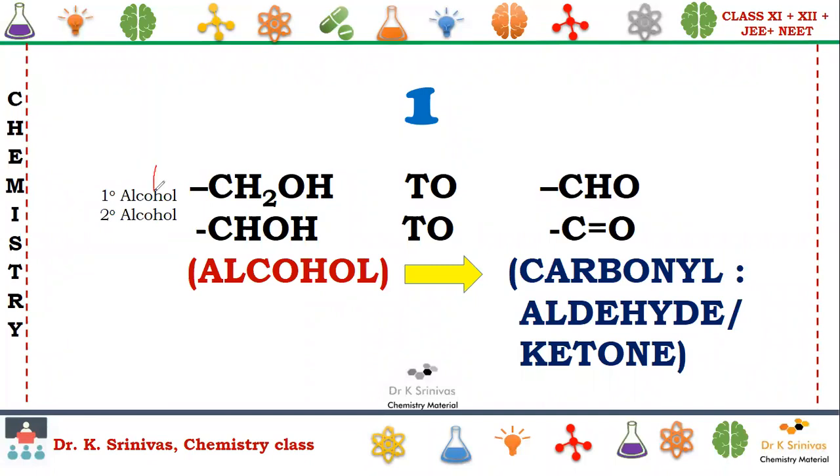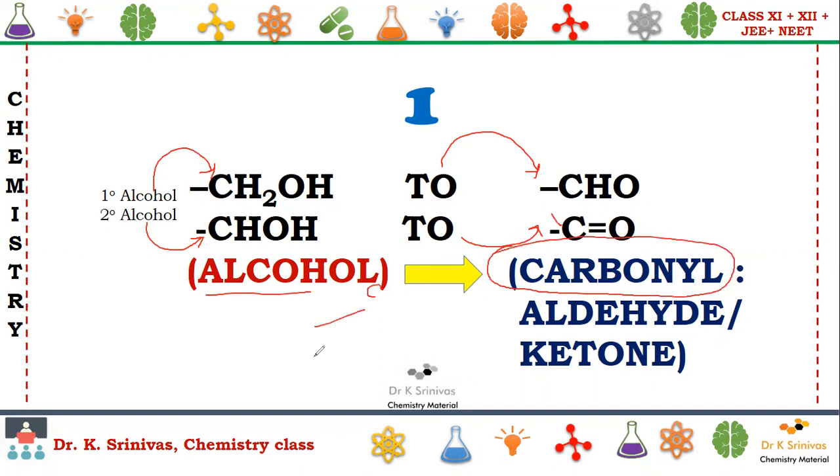Primary alcohol or secondary alcohol can be converted into the corresponding aldehyde or the corresponding ketone. Alcohols are converted into carbonyl compounds. But how?